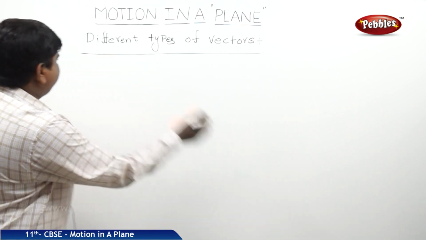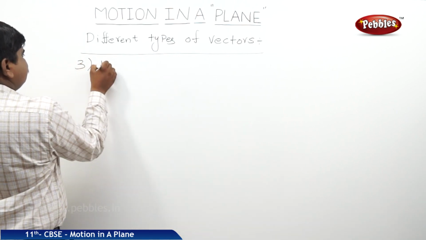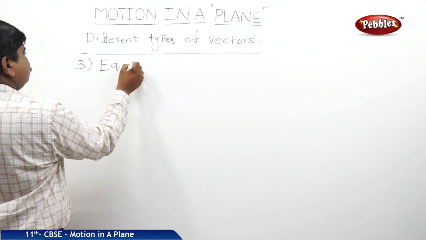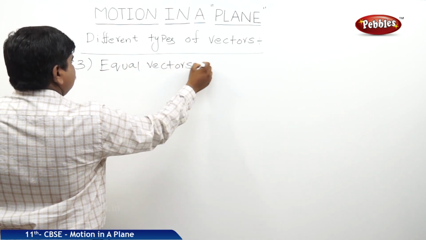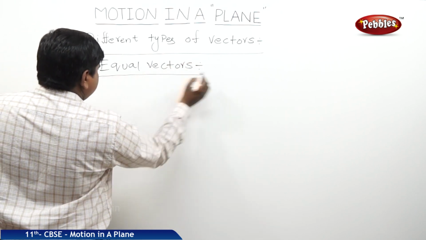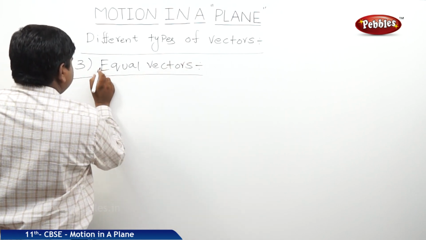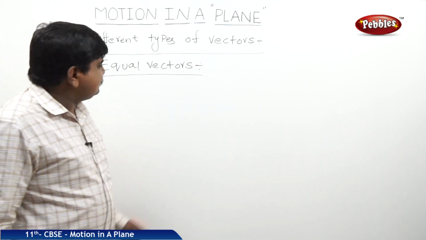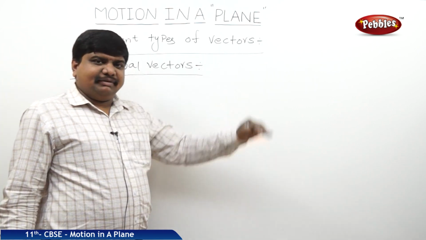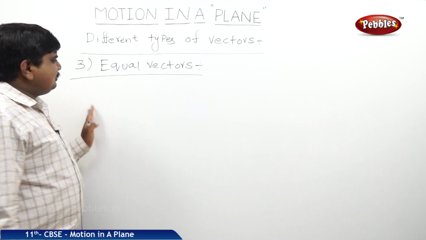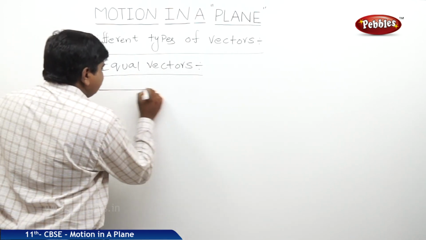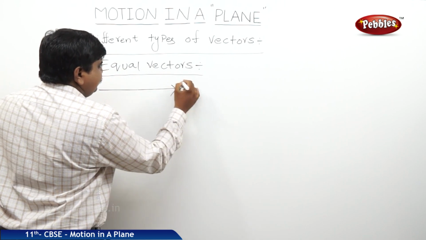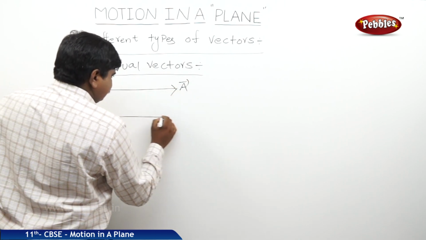The next type of vector is equal vectors. These are vectors which maintain equality between them. So what is the meaning and definition of equal vectors? Let us take two vectors, A bar and B bar.